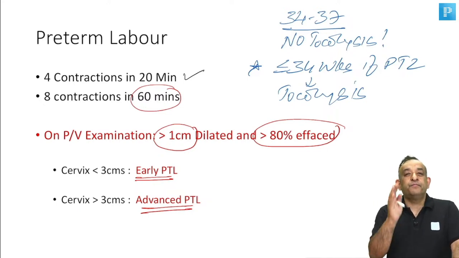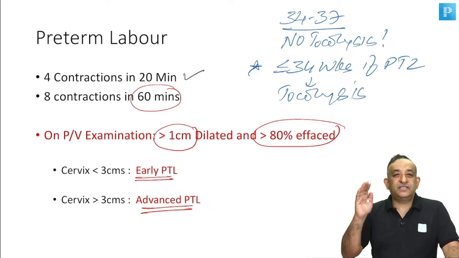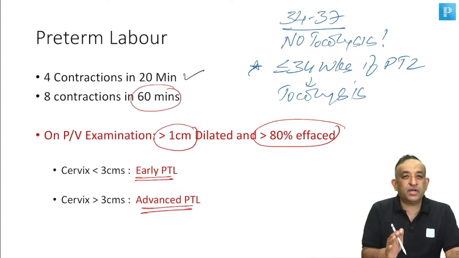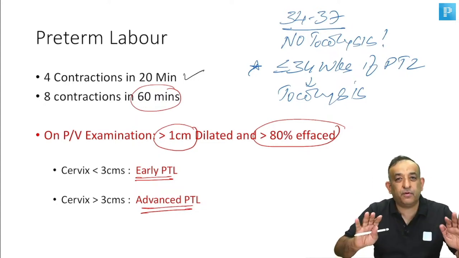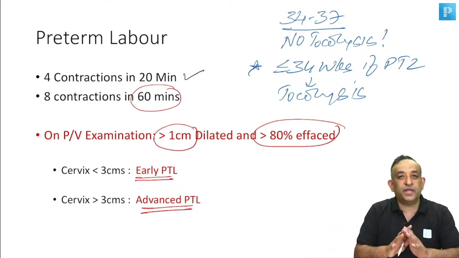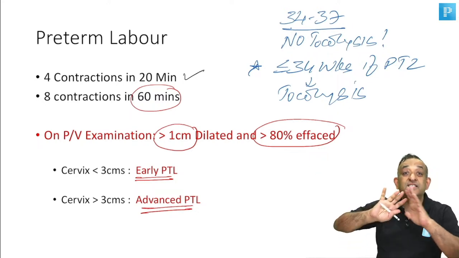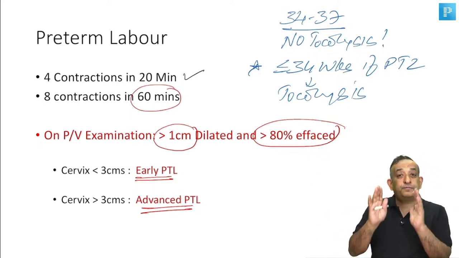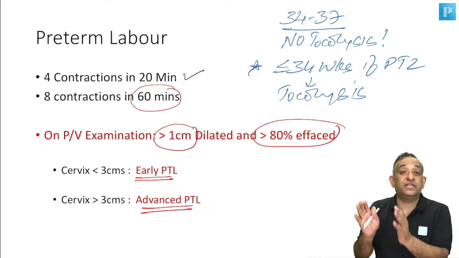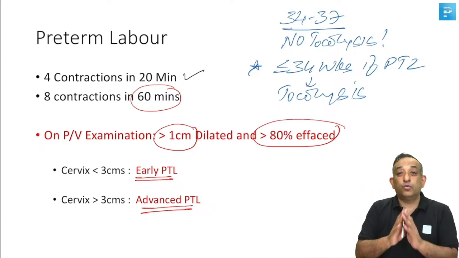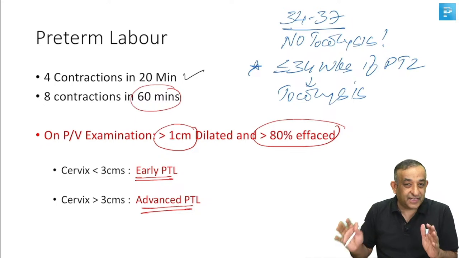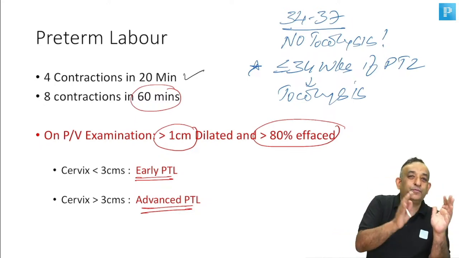Please, if a patient is 2 centimeters dilated and she's in preterm labor and you give tocolysis, you're not going to stop labor forever. Please, you're not going to stop labor at 33 weeks and feel that, okay, now I'll continue the pregnancy till 40 weeks. That is never going to happen. If you diagnose preterm labor, it is a patient who is actually in labor which is preterm, then whatever you do, you're not going to get more than 2 to 3 days. That is if there is a true preterm labor.